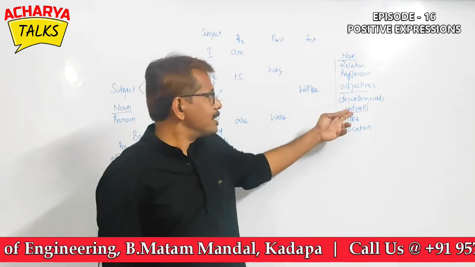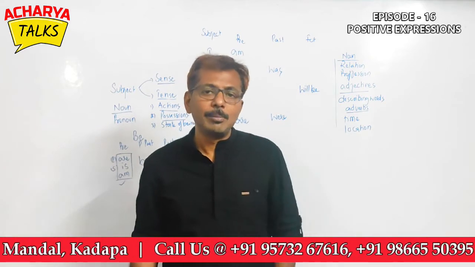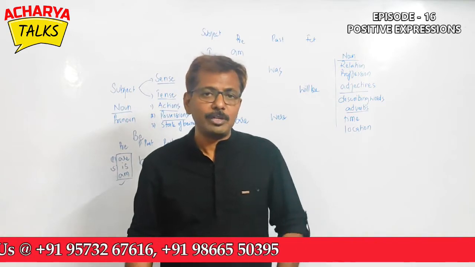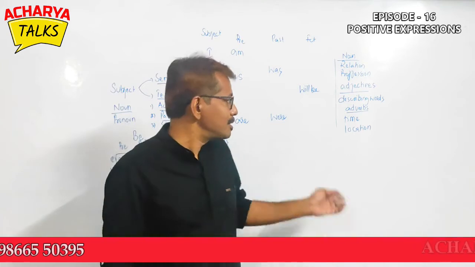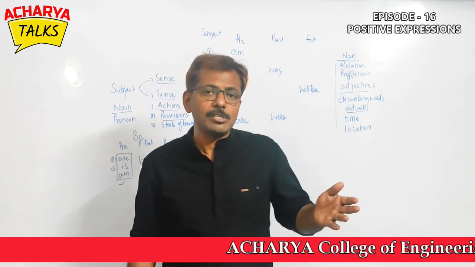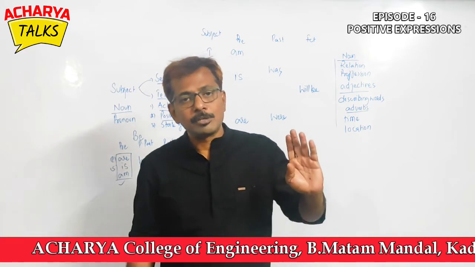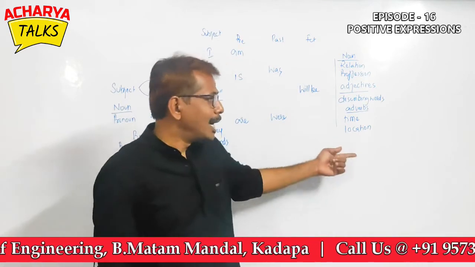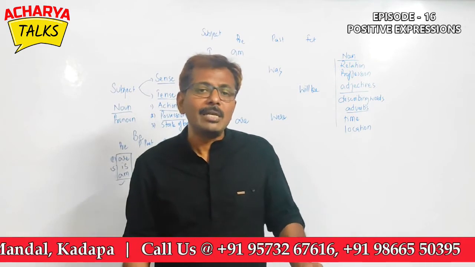Okay. So next, describing words. She is beautiful. She was beautiful. She will be beautiful. They are confident. They were confident. They will be confident. She is enthusiastic. She was enthusiastic. She will be enthusiastic. Next we can go for time. The meeting is at 6 o'clock. The meeting was at 6 o'clock. The meeting will be at 6 o'clock. Festival is today. Festival was yesterday. Festival will be day after tomorrow. Okay? And location, we are in Hyderabad. We were in Hyderabad. We will be in Hyderabad.